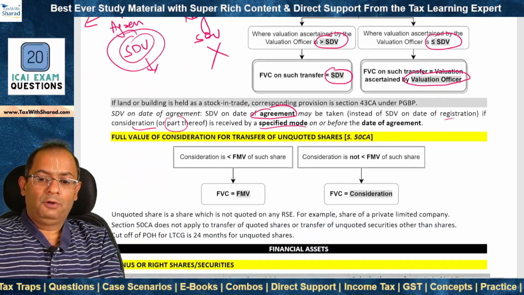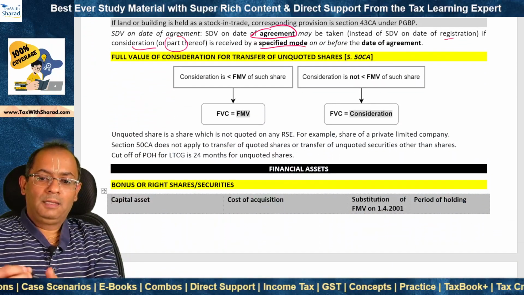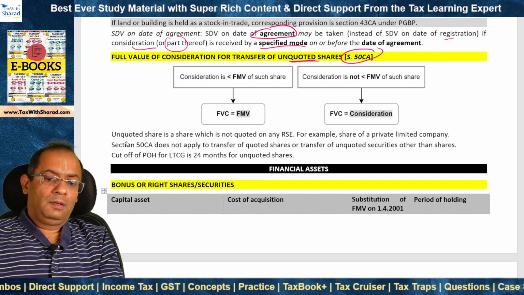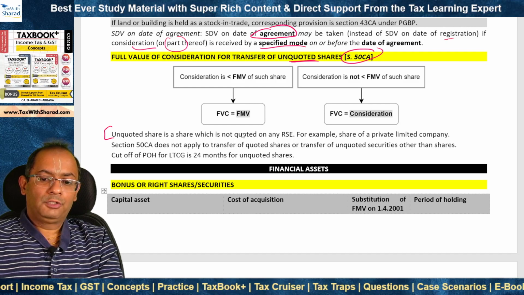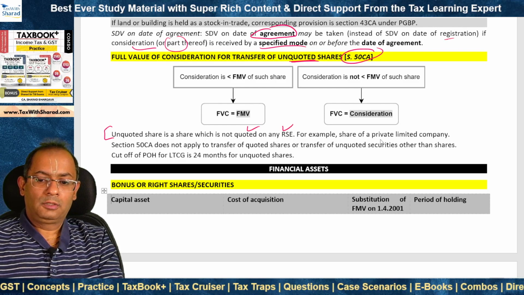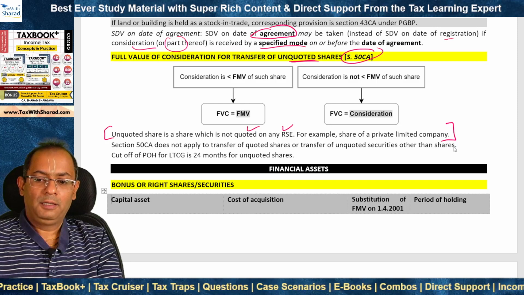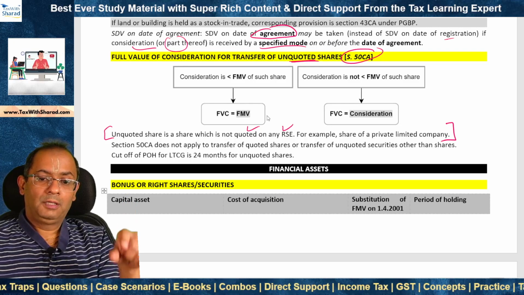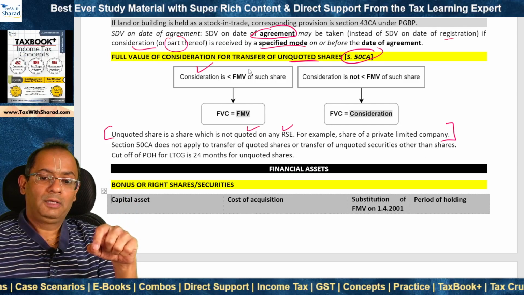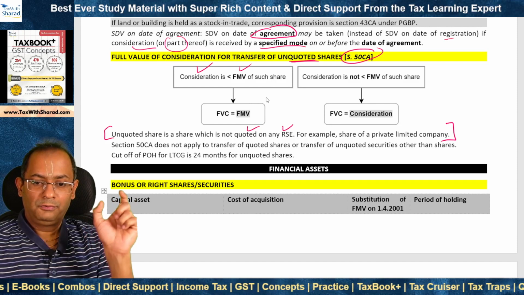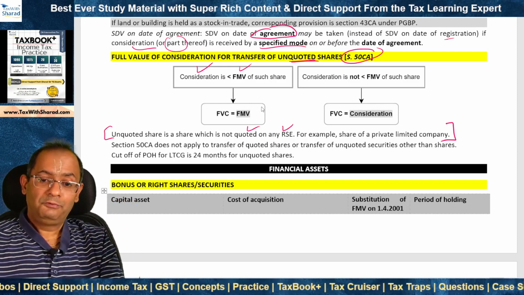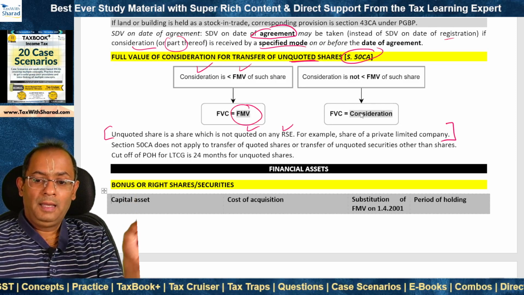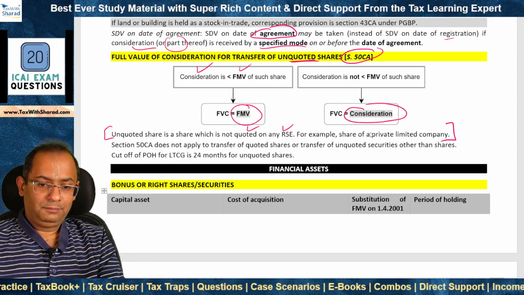So 50C applies for land or building, but there is another provision 50CA which applies in the case of unquoted shares. What is unquoted share? Unquoted share is a share which is not quoted on any recognized stock exchange. For example, share of a private limited company. In that case, if there is transfer, when we determine the full value of consideration, what we do is we benchmark the actual consideration with the fair market value on the date of transfer. If the consideration is less than the fair market value, then we take fair market value as the full value of consideration, else we accept the actual consideration.